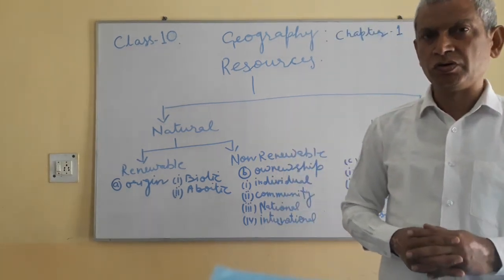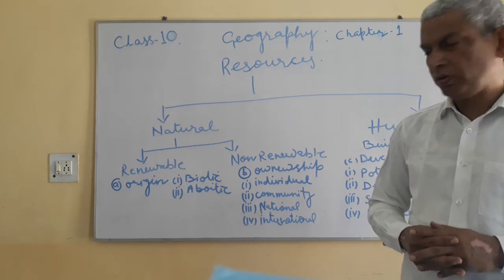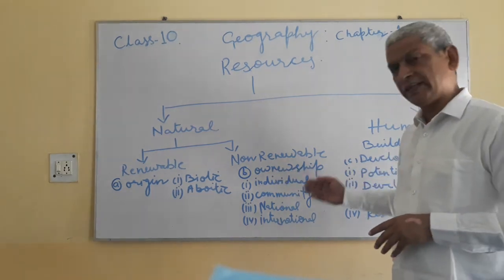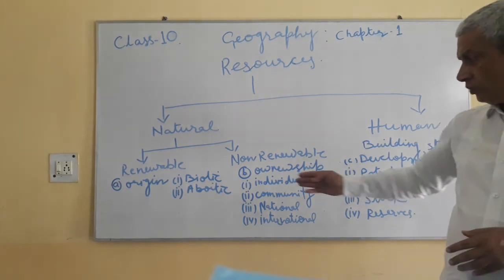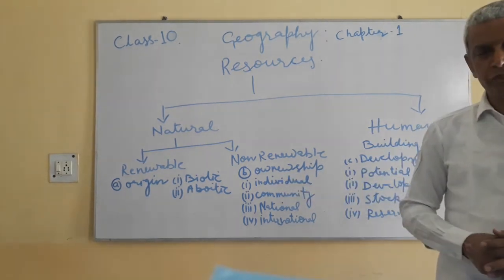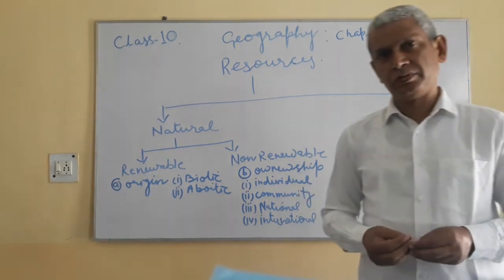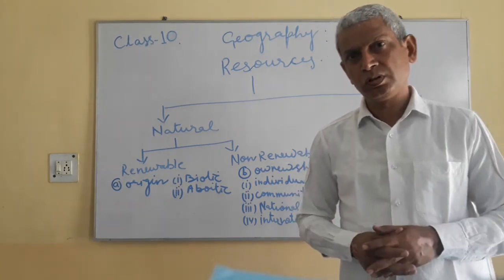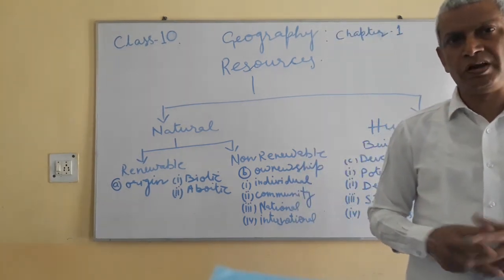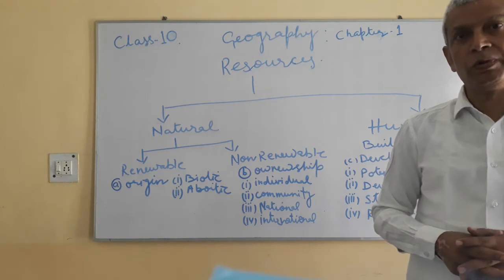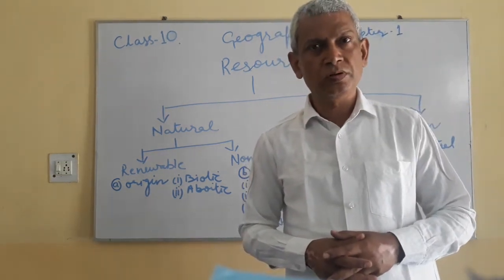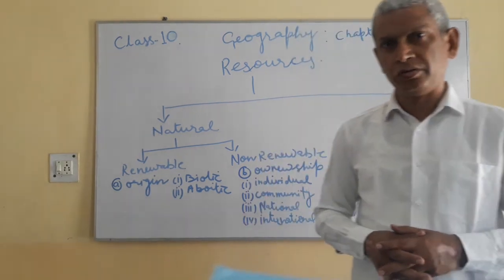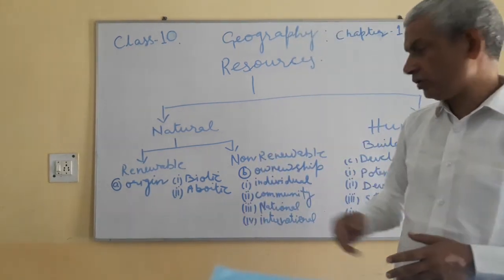So that is individual resources. Individual resources nobody else can claim. Similarly, the resources which are owned by community, like a temple or maybe school or grazing grounds or your playgrounds, they are called owned by community. So you can call them community resources.